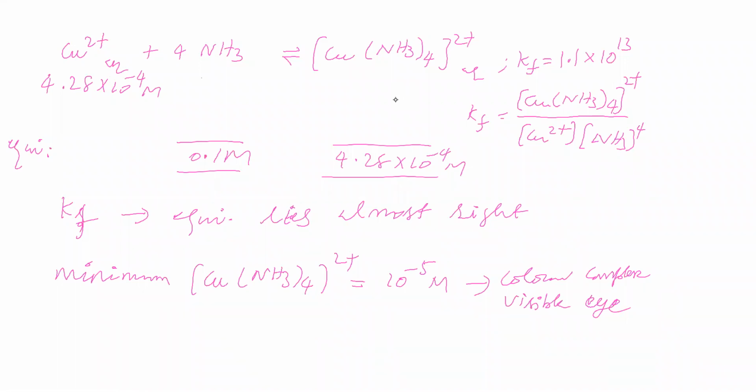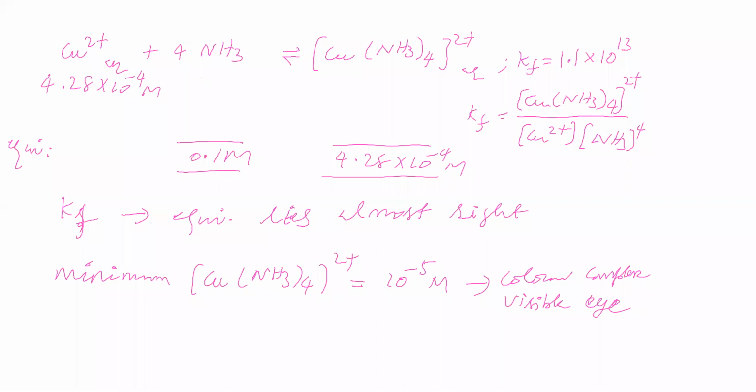Let us go for the second question. Let us see what they're asking in the second question. A current of 3.7 ampere is passed for 6 hours between nickel electrodes in 0.5 liter of 2 molar solution of nickel nitrate. You see this statement.